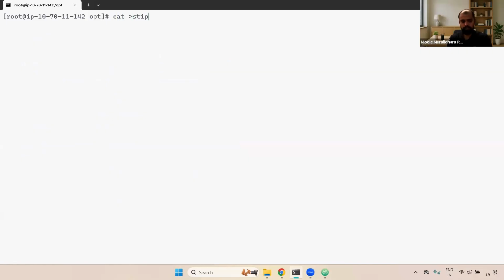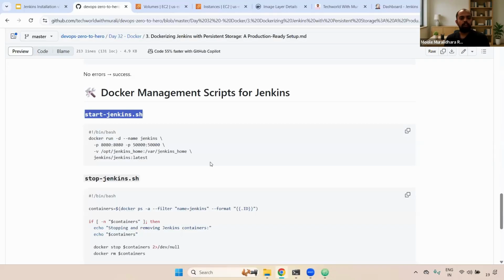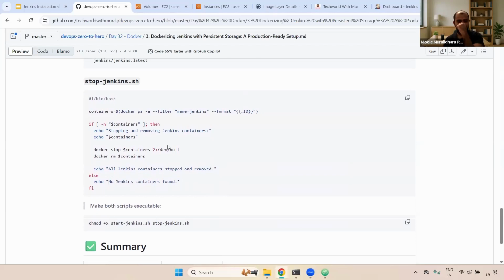Stop-jenkins.sh. Now you can enter here. I can go with this particular one. Here you can see this is the command to stop it. First we are getting all the containers with docker ps -a with a filter. We are searching where the container name is Jenkins and the format is .ID.